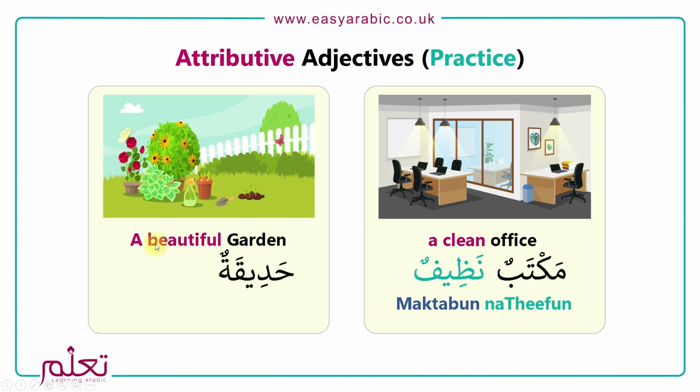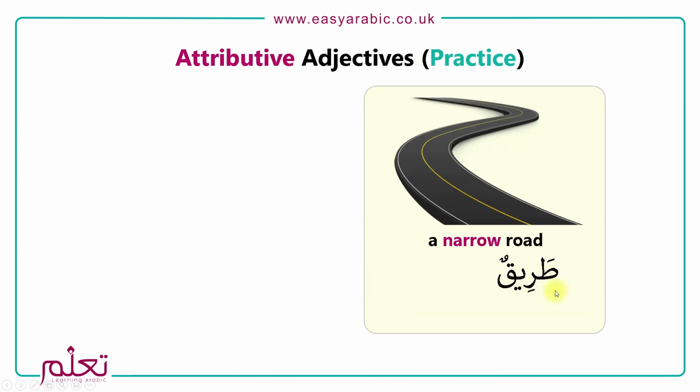Next one is a beautiful garden. So garden is Hadiqatun, and beautiful was Jamil. So because this ends with ta marbuta, so does the other one. So Hadiqatun Jamilatun. Next one is a narrow road. So we said narrow was dayiq.